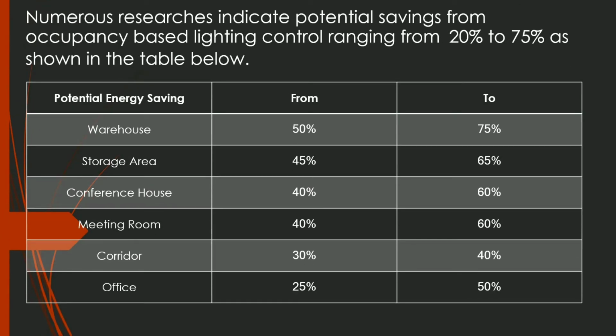First one is warehouses. In warehouses, we can save from 50% to 75%. In storage areas, we can save 45% to 65%. In conference halls, we can save from 40% to 60%. Also, in meeting rooms, we can save 40% to 60%. In corridors, we can save from 30% to 40%. And in offices, we can save from 25% to 50%. So approximately we can save from 70% to 75% of energy by implementing this system.